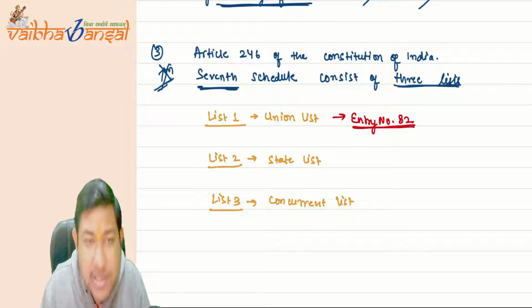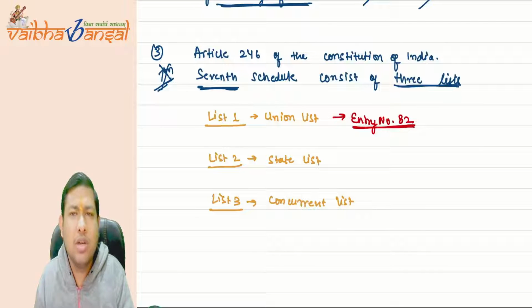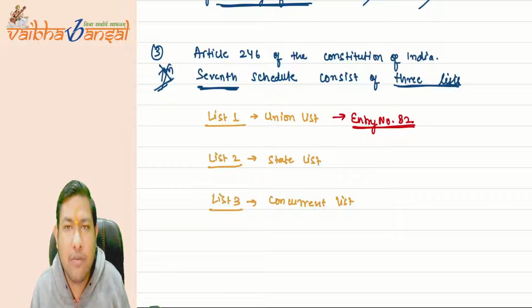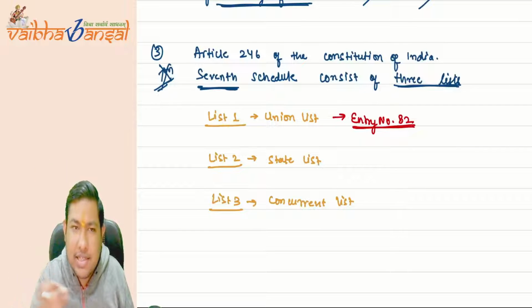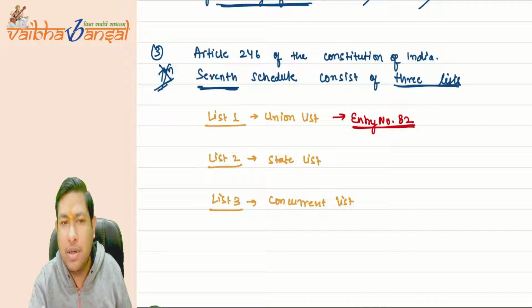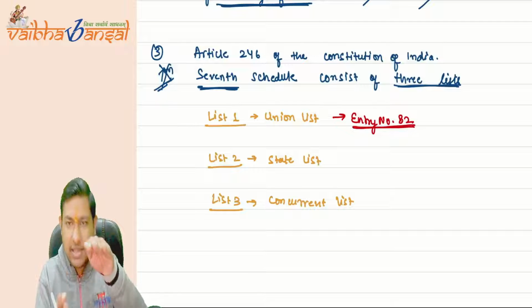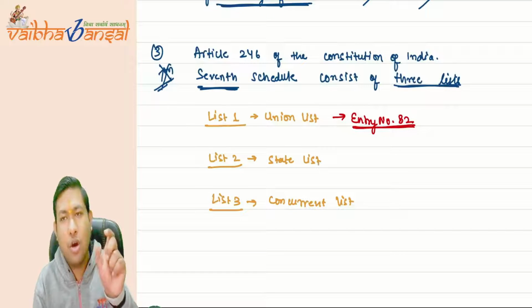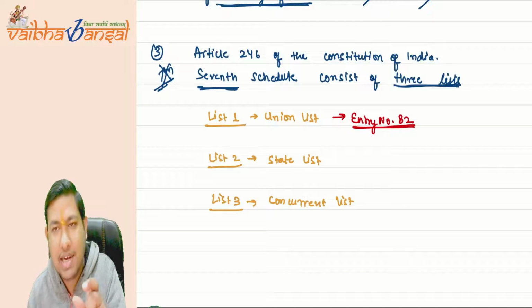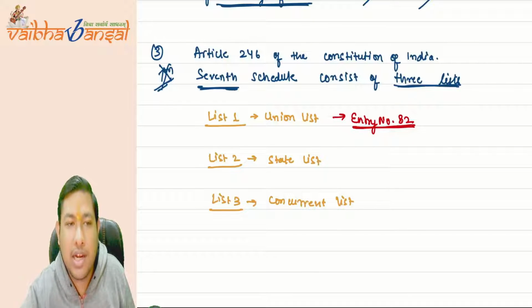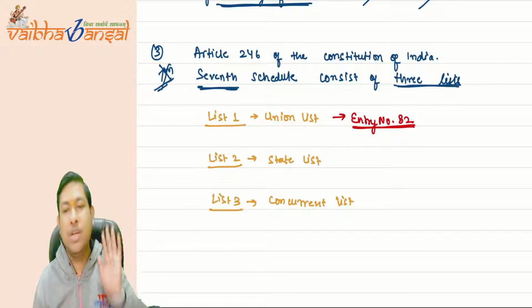What is this entry number 82? See, there are certain types of taxes which are enumerated in list number 1. On that list, on the 82nd number, the income tax is written. That is what entry number is. Among the list of many taxes, on the 82nd number, income tax is written. That is why it is entry number 82 of the union list.